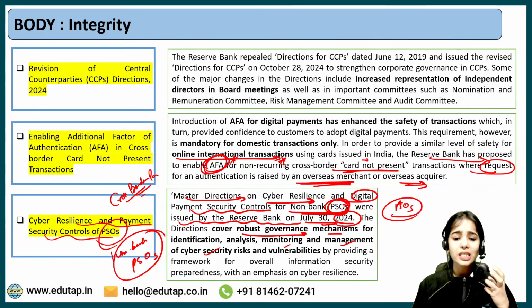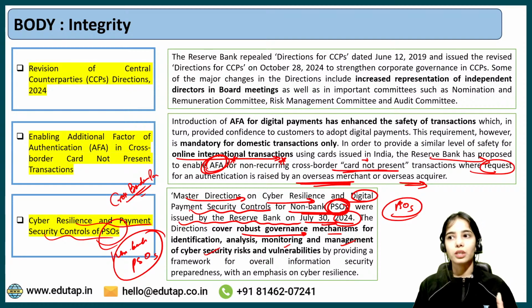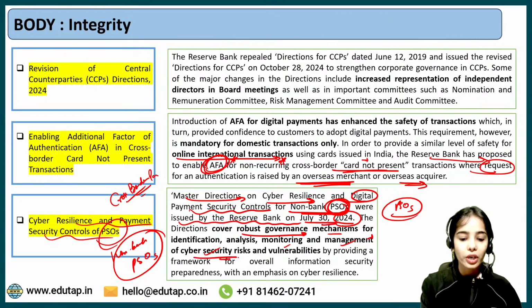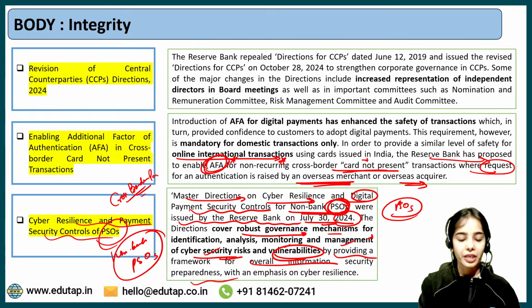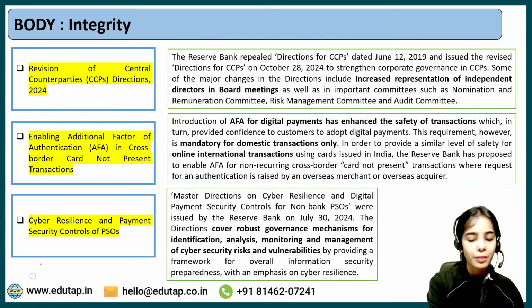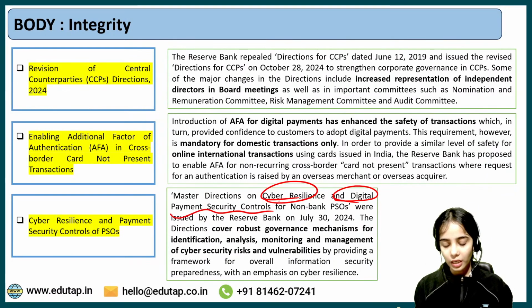Now, even NPCI is a payment system operator, because NPCI operates various payment systems. The Bharat Bill Payment System, like the NBBL, is also a payment system operator because it operates the Bharat Bill Payment System, right? So they need to have a very high level of cyber security, and they have to identify, analyze, monitor and manage the cyber security risk and vulnerabilities by providing a framework for overall information security preparedness. So this master direction was released for cyber resilience and digital payment security controls for non-bank payment system operators. Okay, this is the idea.